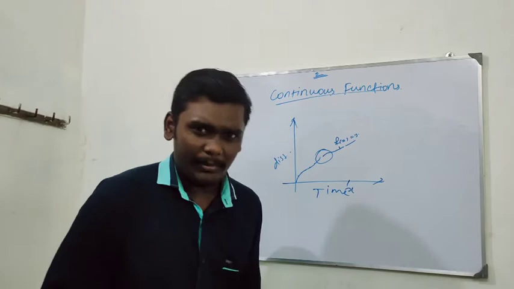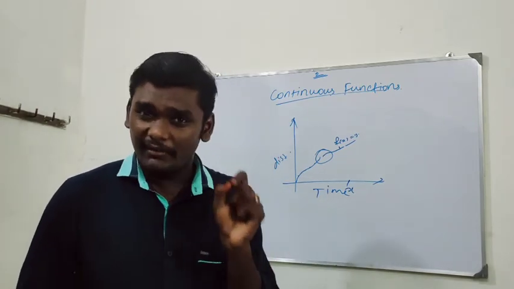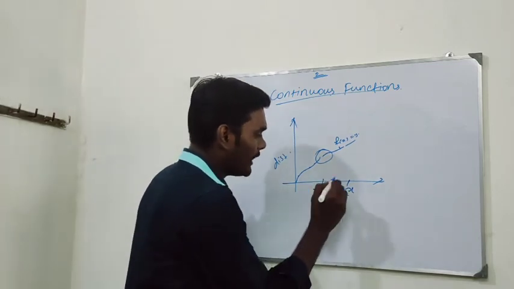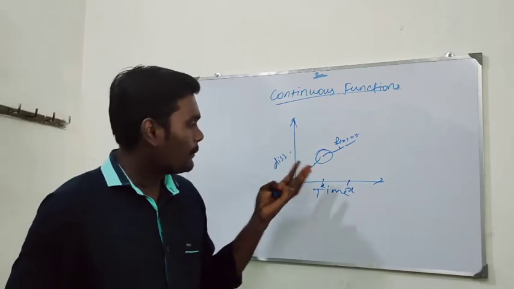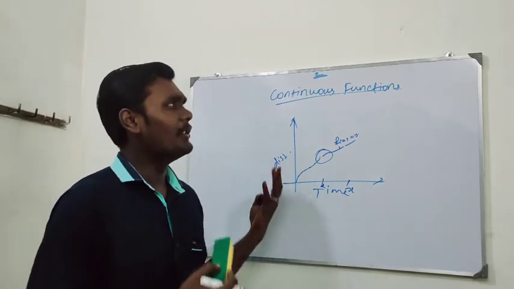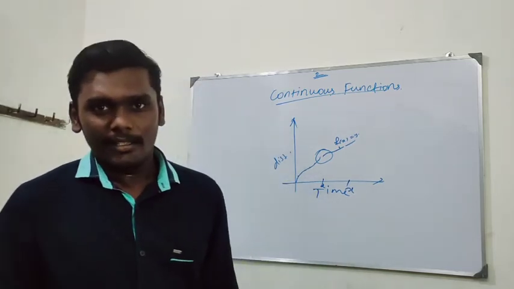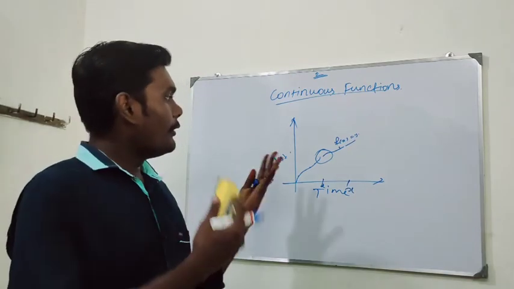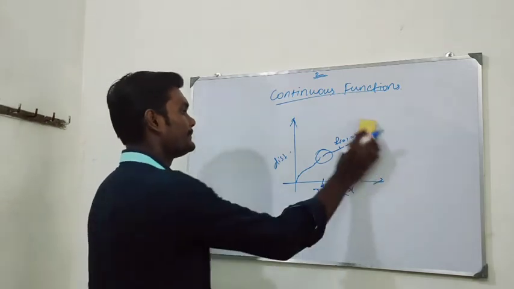The other way is we can check whether a function is continuous or not at a given point. In this graph, if I am giving the point 2 right there, whether the function is continuous at the point 2. Let me tell you that I am considering two types of limits there. One is the right limit and the other one is the left limit. Before getting into all this, let me introduce the definition of the continuous function.